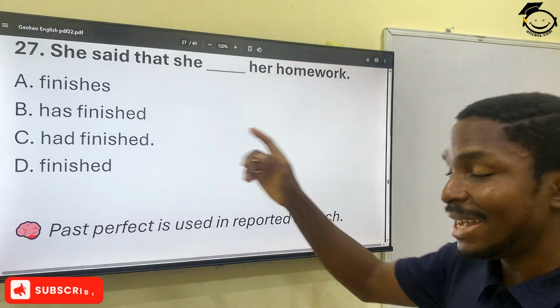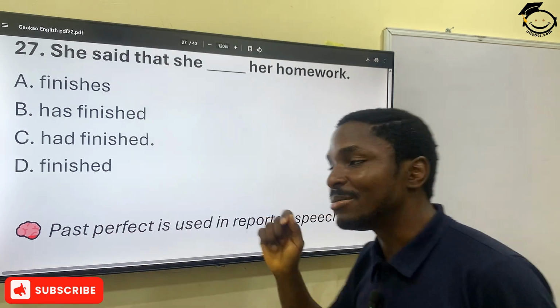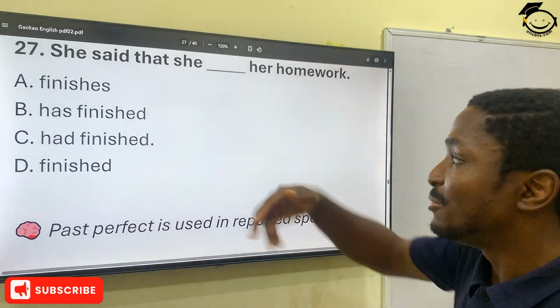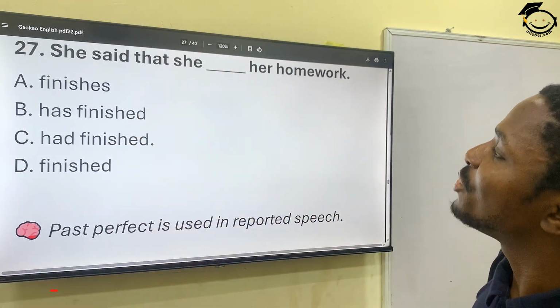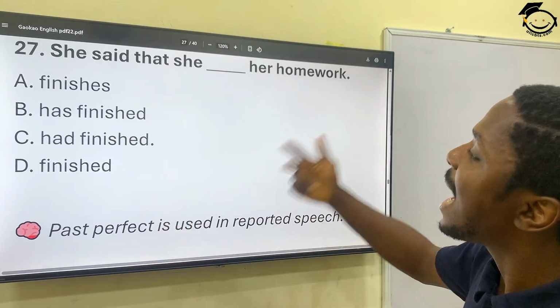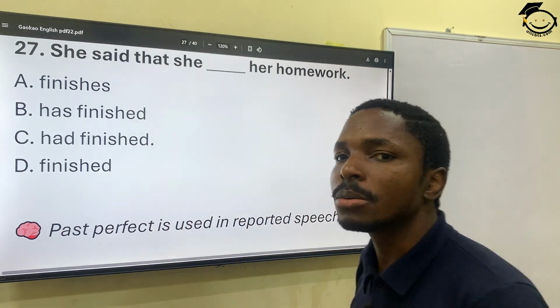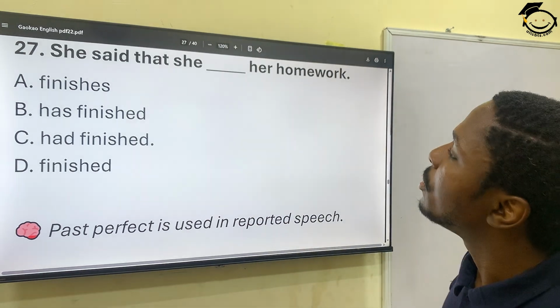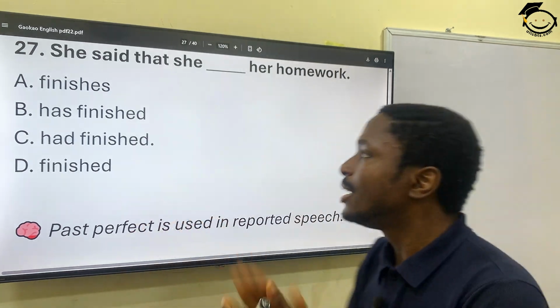Yes, we even mentioned something like this before. A past perfect tense is used in reported speech, or a future perfect tense. So she said that she had finished her homework, because you are reporting.